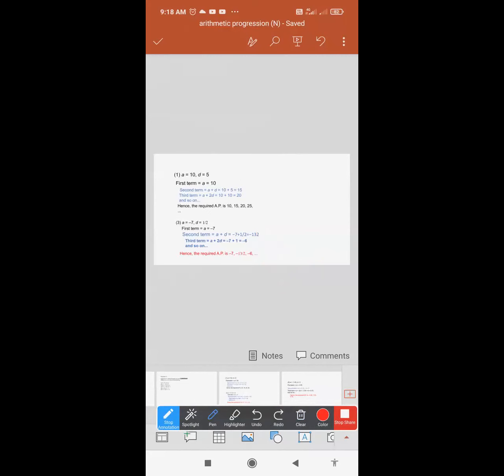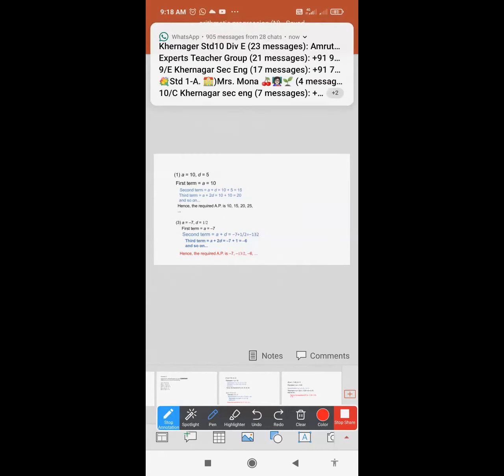So first term A, what is your A? A is 10, and the difference given is 5. So the second term, how are you going to find it? Second term is A plus D.